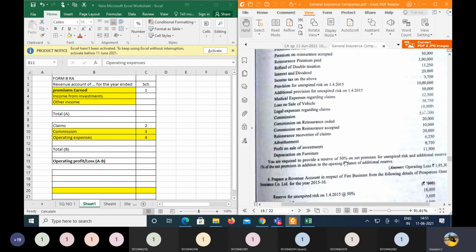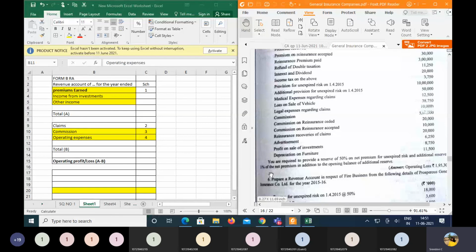So very clearly he said the additional provision for the unexpired risk is 50,000, which is opening, that is the last year. So in addition to this 50,000, whatever you are going to calculate, 1% of the net premium is to be added. Then that becomes your closing additional reserve.